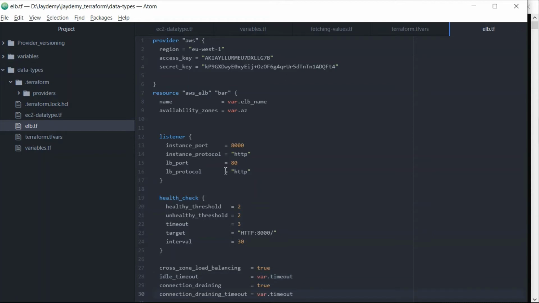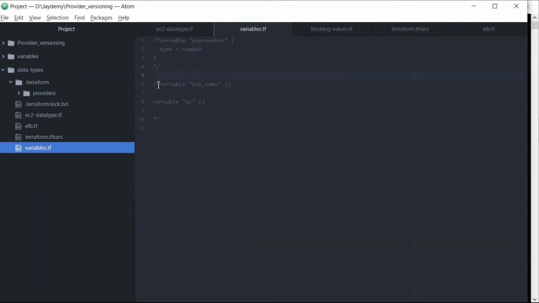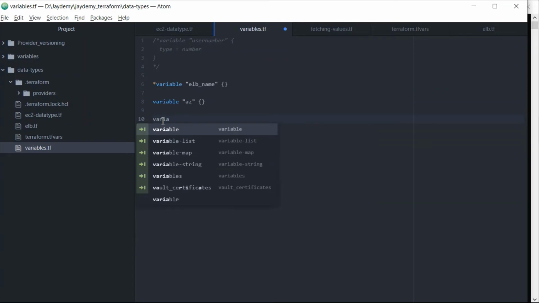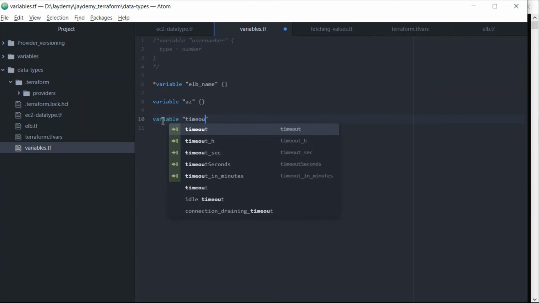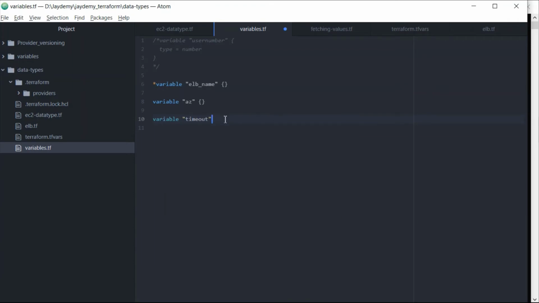Now we'll save, and go back to my variables, and I need to add one more variable for timeout. Yes, I have added a variable for timeout also.